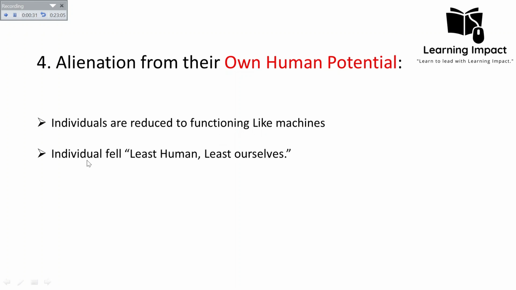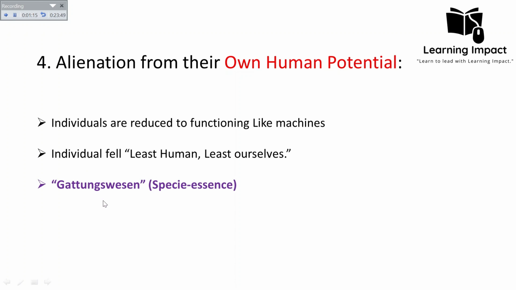As we know, humans by nature are social animals, so they must work in cohesion, in social relation, in a kind of social group with other workers, so that they will work effectively. According to Karl Marx, such collaborative work has been reduced under the capitalist system, because one worker has been pitted against the other, and all their labor is valued primarily for the wealth it generates in the capitalist system. They are not valued for creativity or for the satisfaction gained from the work. That's why individuals feel least human and least themselves.